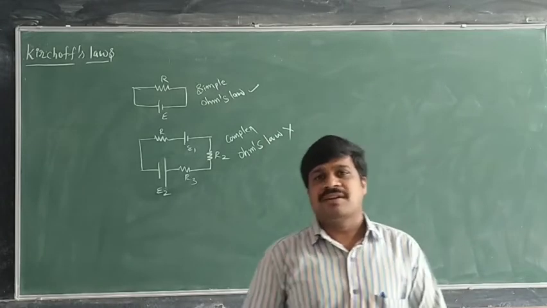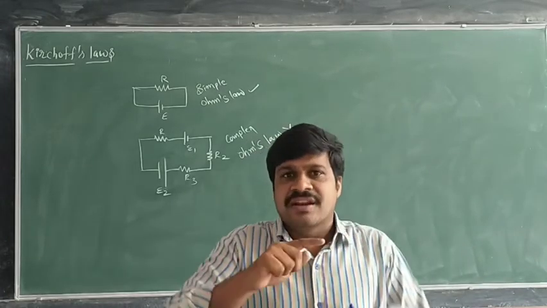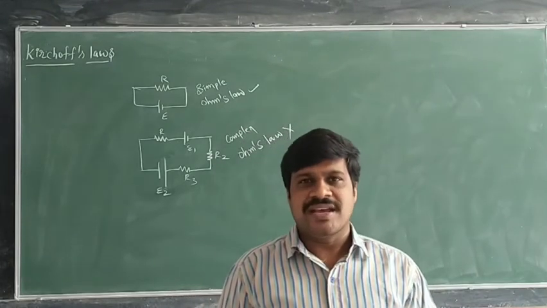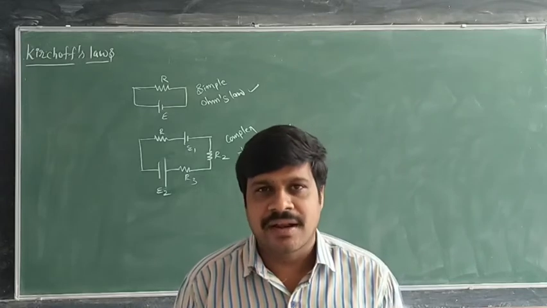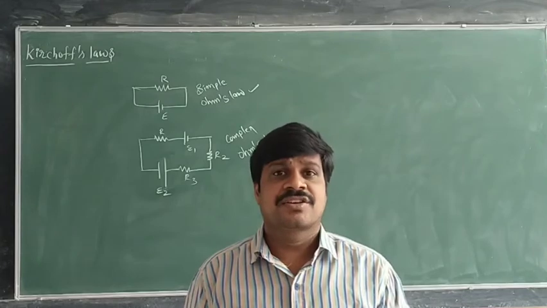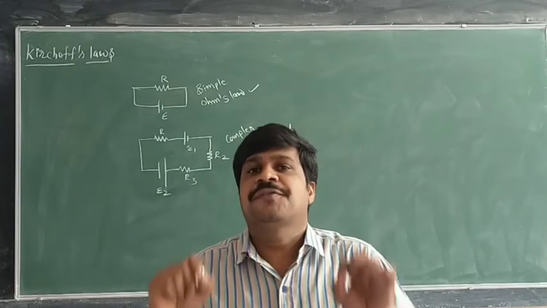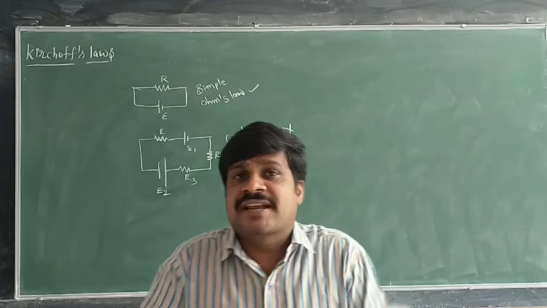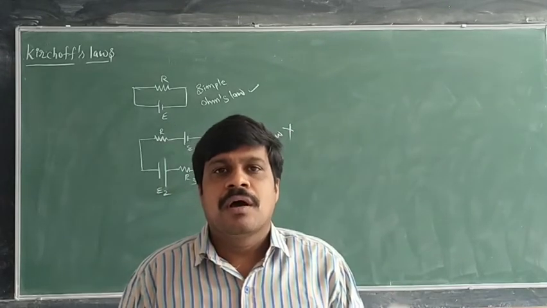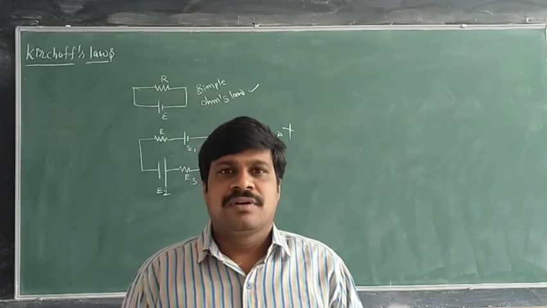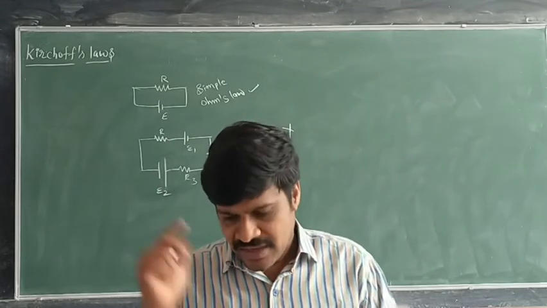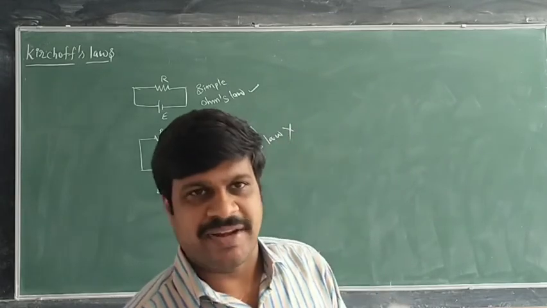There are two Kirchhoff laws. Kirchhoff's first law is also known as Kirchhoff current law or Kirchhoff junction rule. Kirchhoff's second law is also known as Kirchhoff loop rule or Kirchhoff voltage law. Now let me discuss them separately.